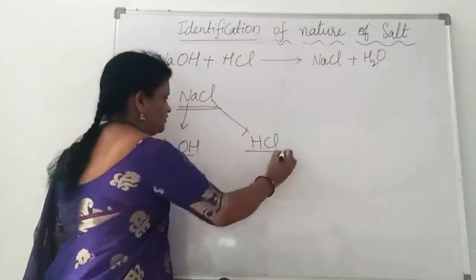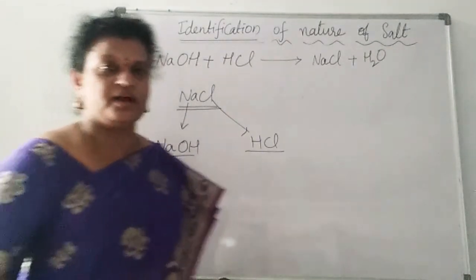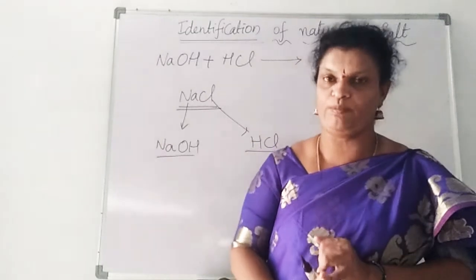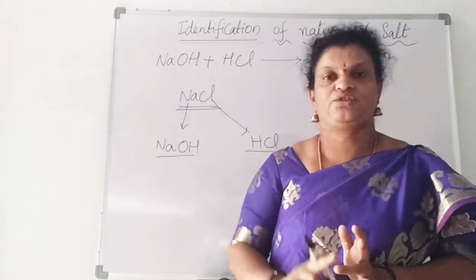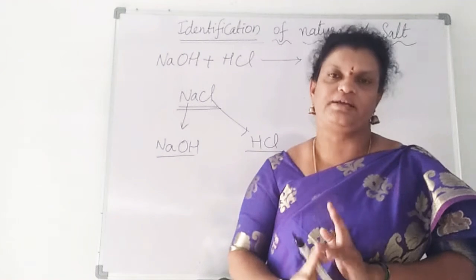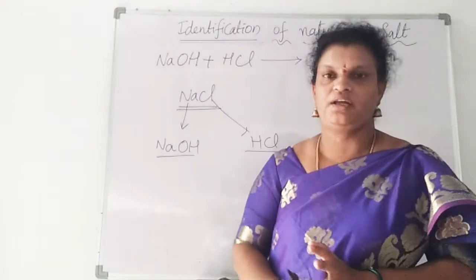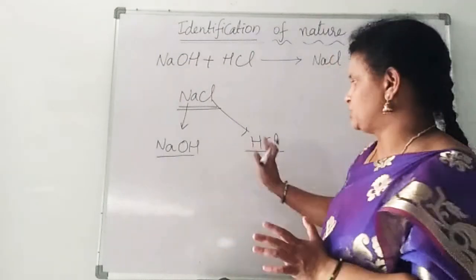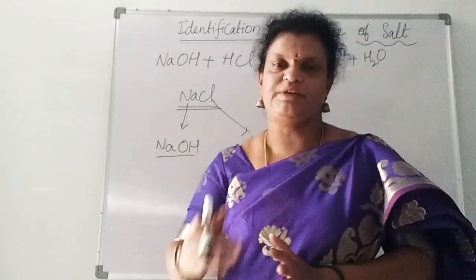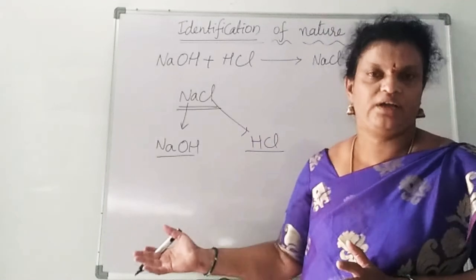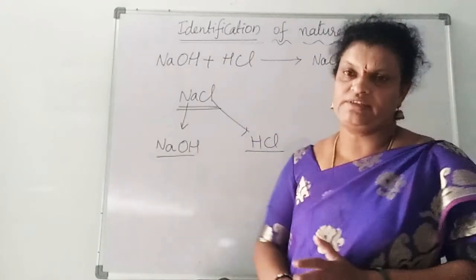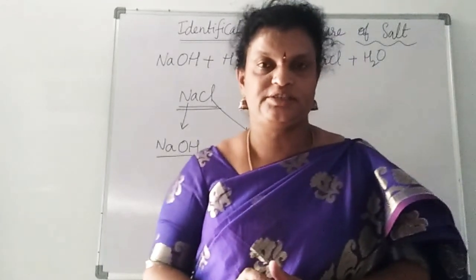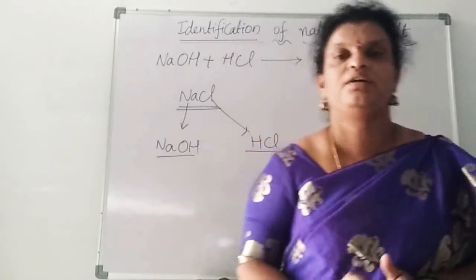Now identify the nature of these two. As we know already, all the hydroxides of the first A group and also the second A group are strong bases. In that, some exceptional cases will be there, but mostly. Next, all the remaining bases, means d-block metal bases like copper or zinc or any other metals, are weak bases. Then coming to the acids, all the mineral acids are strong acids and all the organic acids are weak acids.